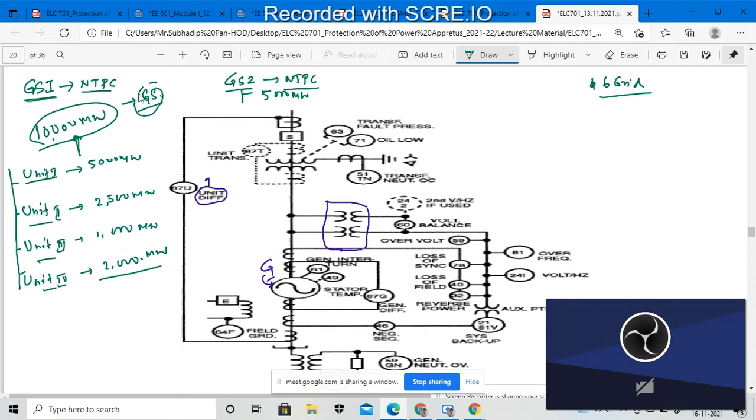Six grids. What do you people know? Which grids do we have in India? How many grids are connected with each other? Can anyone tell me what the different grids are that are connected? Obviously they are interconnected with each other, so all those grids will be interconnected with the generating stations. So how many grids? What are the names of the grids in India? Can anyone tell? Anyone? Anjali?